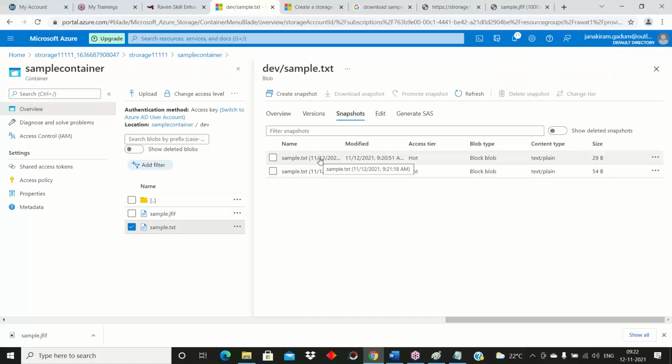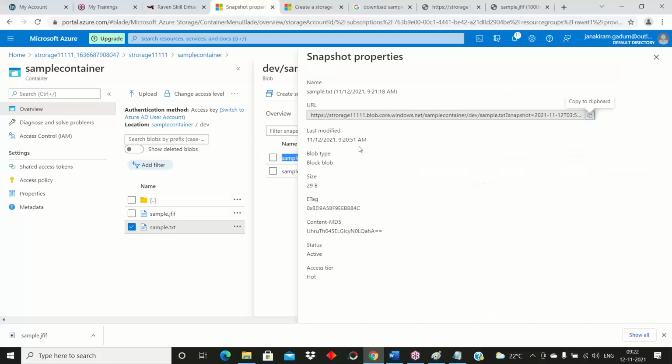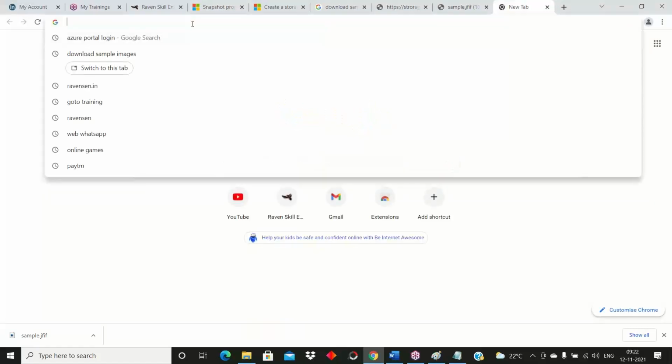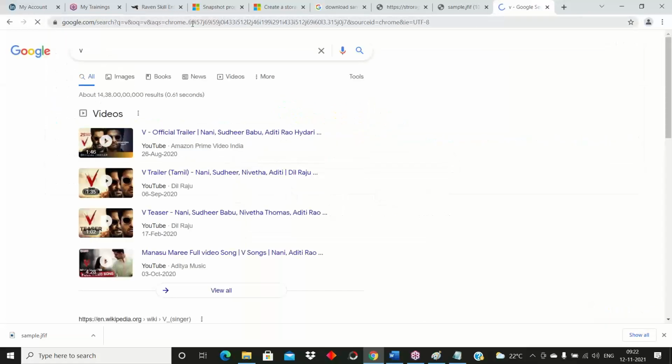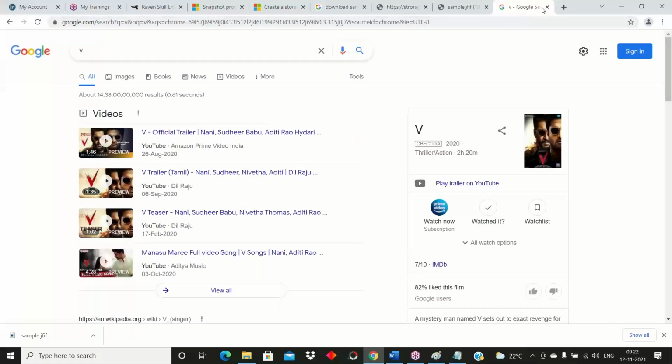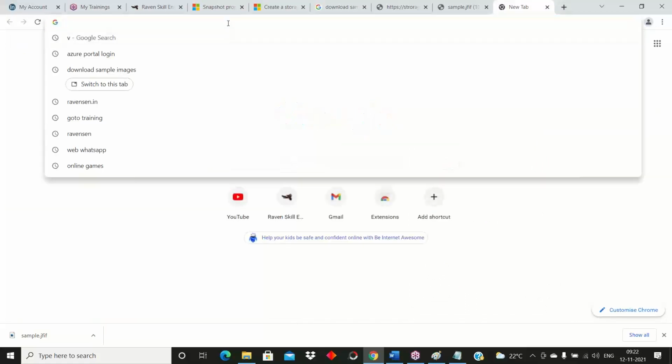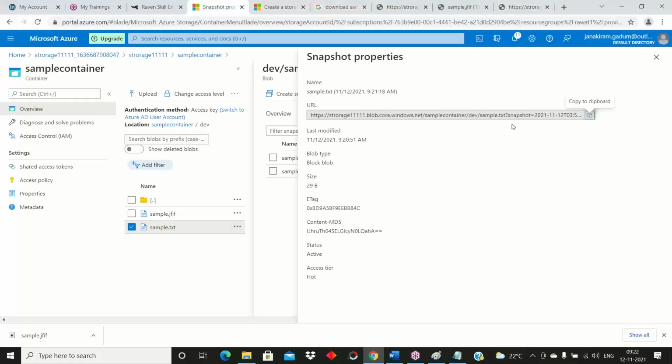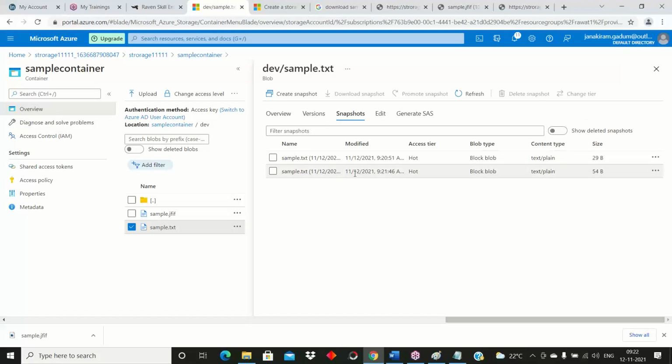So what happened? I can maintain the entire history: the actual data, the default data and the edited data. So I'm going here, I will open this. Copy. This is my edited one. And I'm going here. Close.